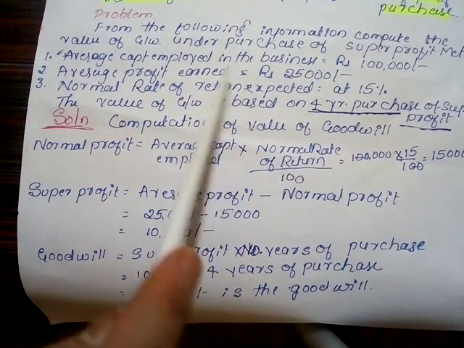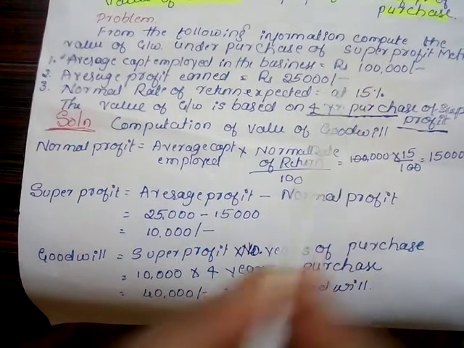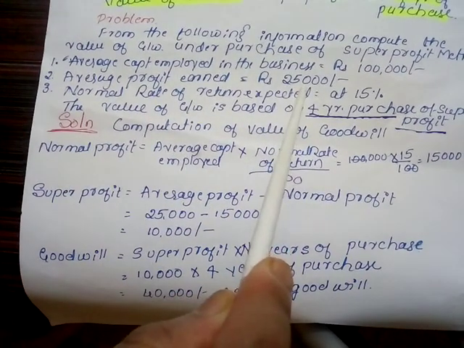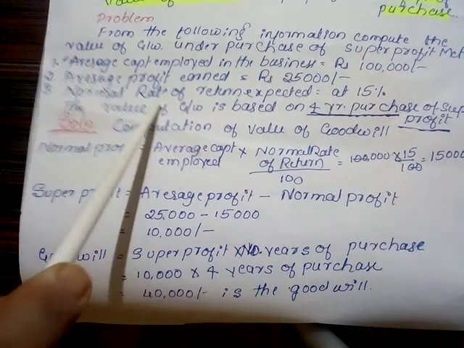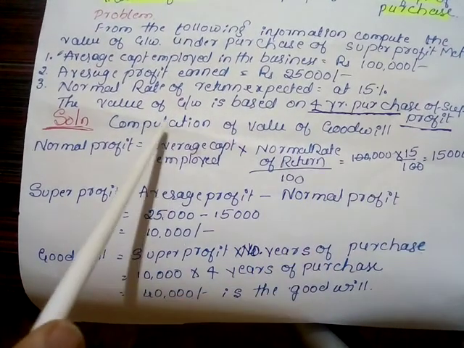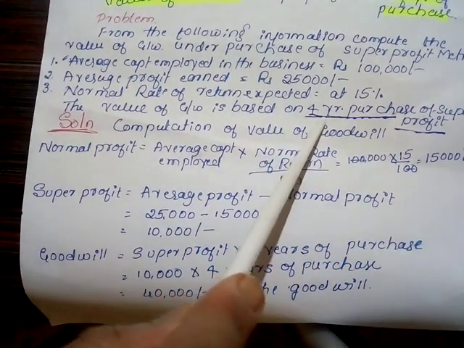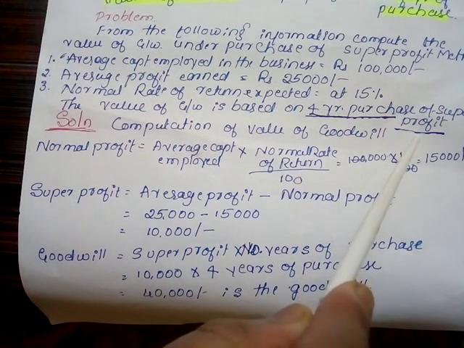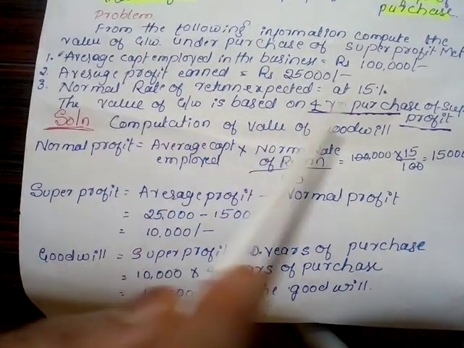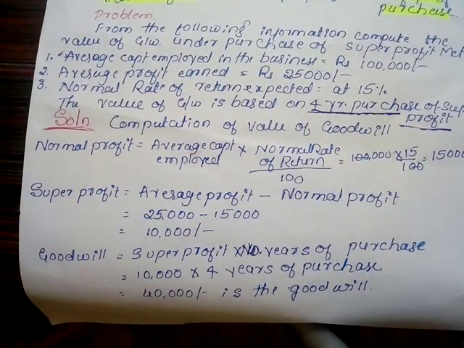Once again, capital employed of the business is 1 lakh. Average profit earned is 25,000. Normal rate of return is 15%. And number of years of purchase is 4 years purchase of super profit method. Compute the value of goodwill of the company. Let us move to the solution part.